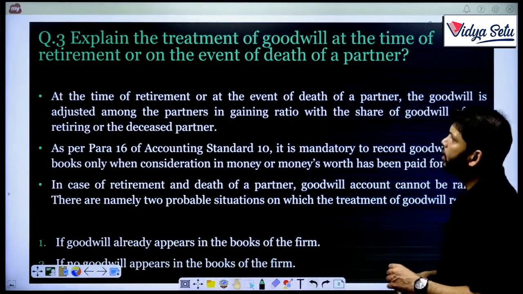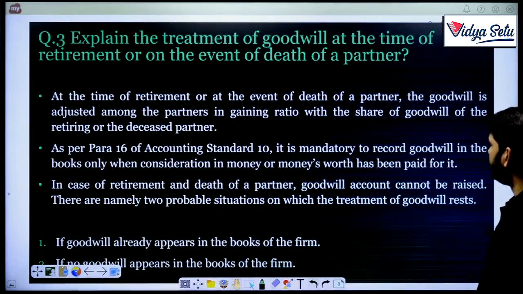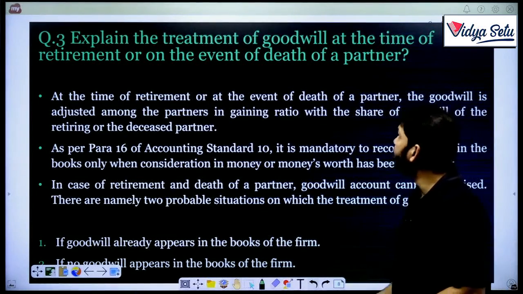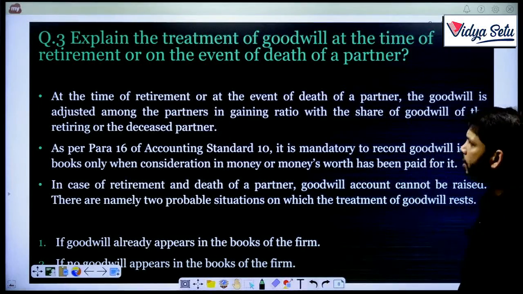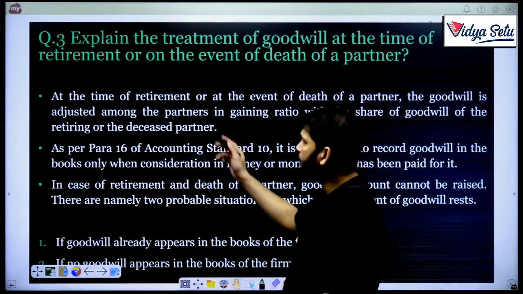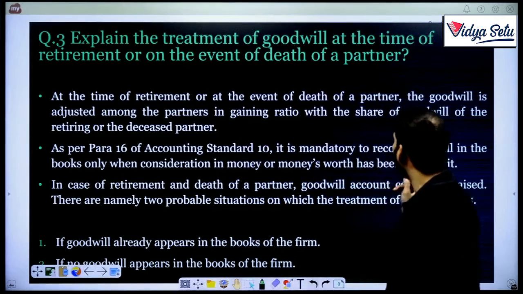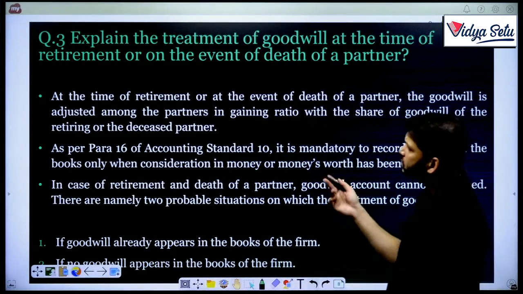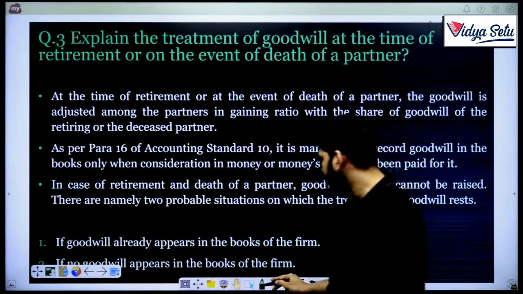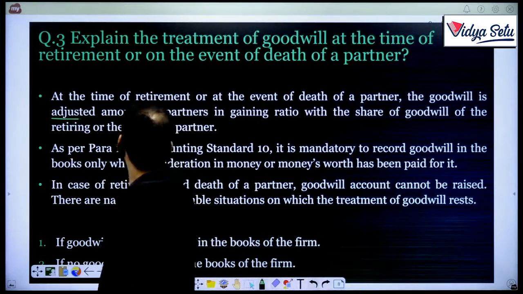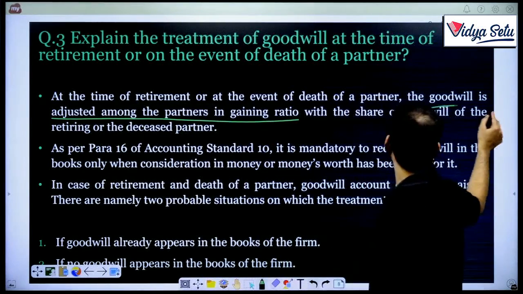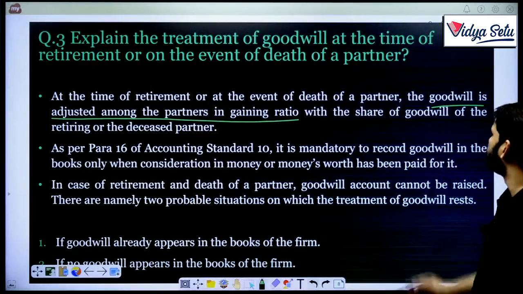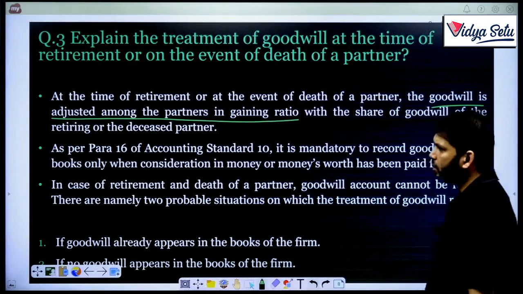Question number 3. Explain the treatment of goodwill at the time of retirement or at the time of death of the partner. What will we do with the goodwill at the time of retirement or at the event of death of a partner? The goodwill is adjusted among the partners in the gaining ratio, along with the share of goodwill of the retiring or deceased partner.